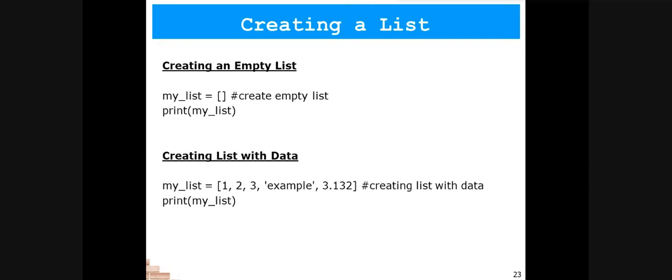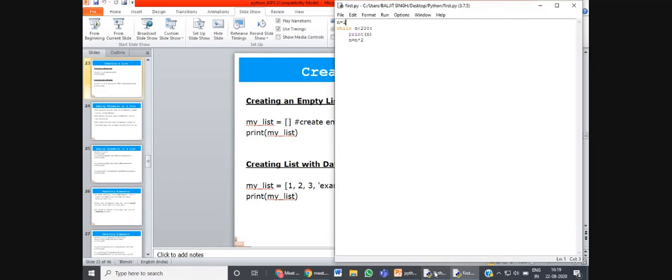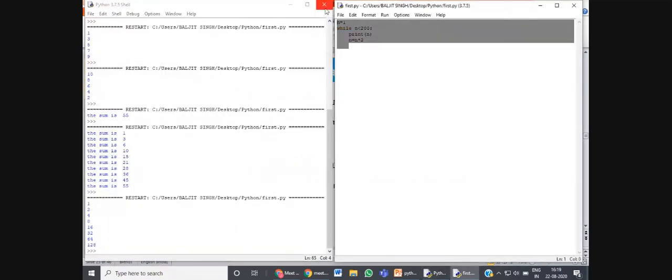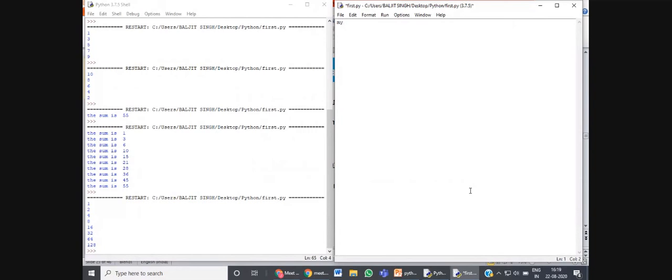Let's quickly see how we create the list in Python. You can give any name to the list, and by using the square brackets, you can define the values. my_list is equal to, within the square brackets, you have to write 1, 2, 3, comma, and whatever string value you want to give, 4.15, whatever.